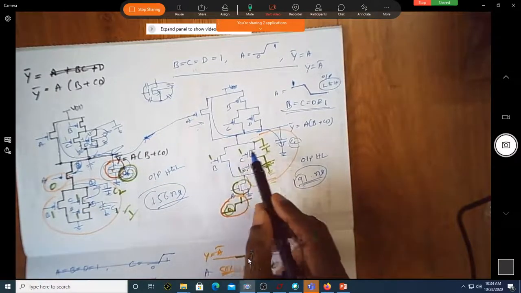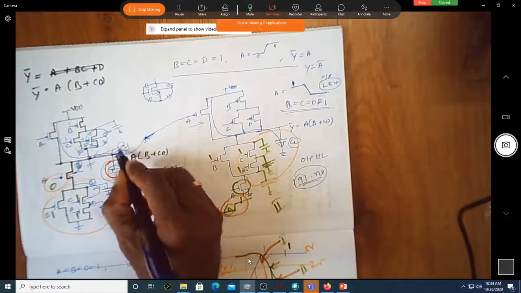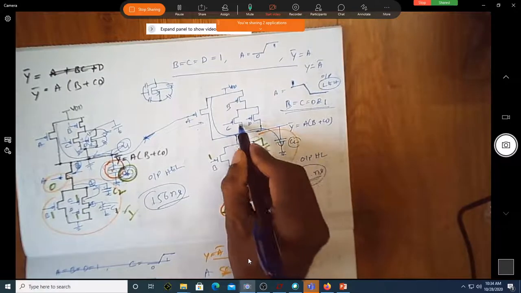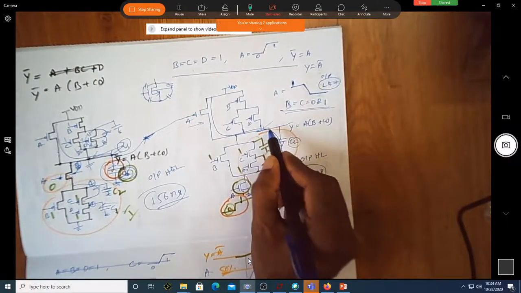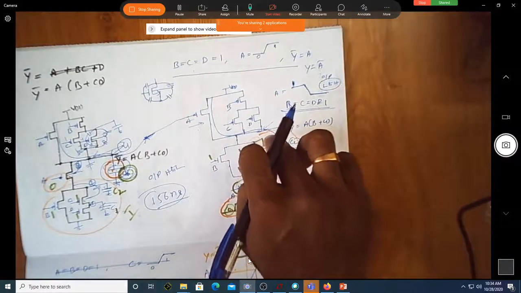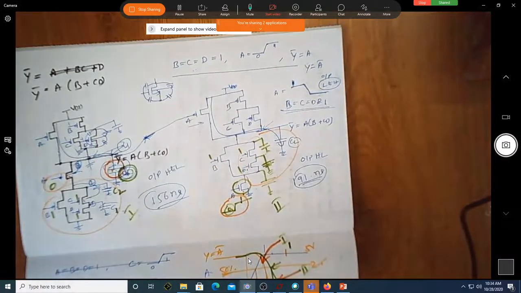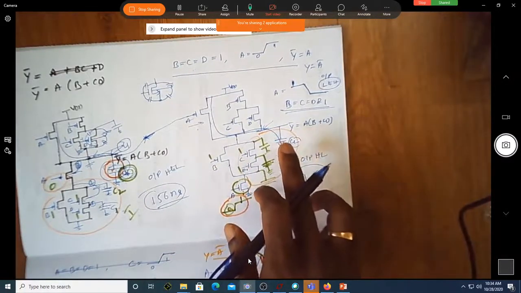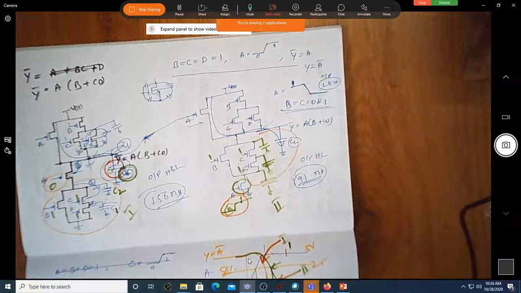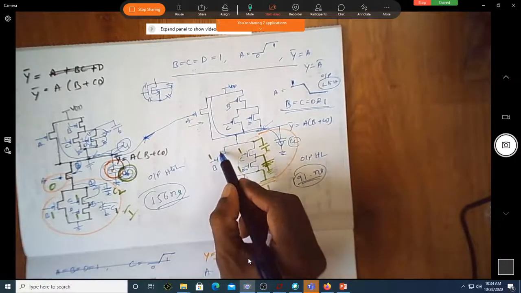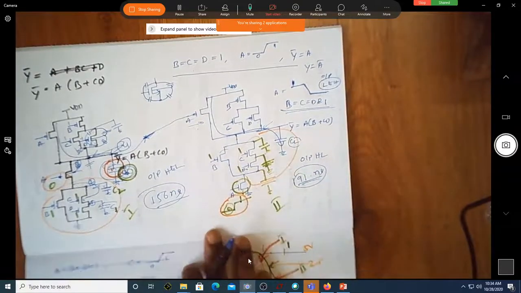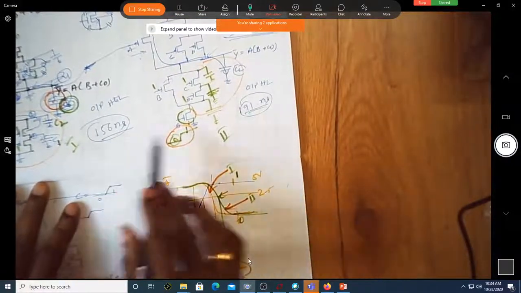Here, how many? Here there are 5: 1, 2, 3, 4, 5. Actually, one more extra transistor capacitance is added. If you very carefully observe, this will certainly take more time. Of course, that extra time will be insignificant, because of the capacitance that is offered here. But in this case, you can see it is totally different.